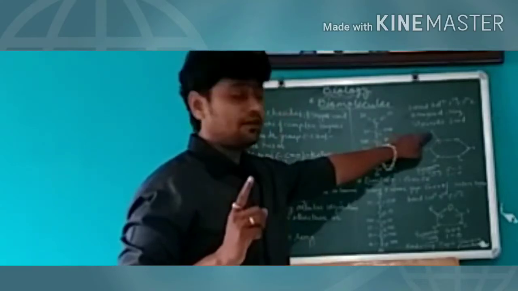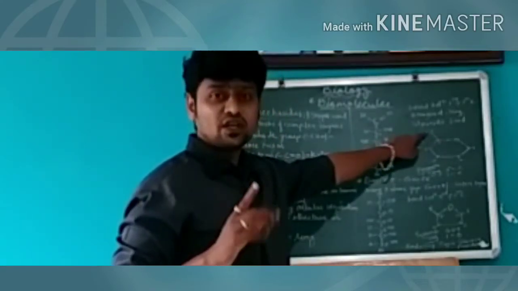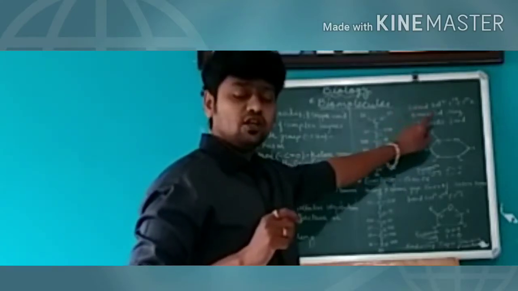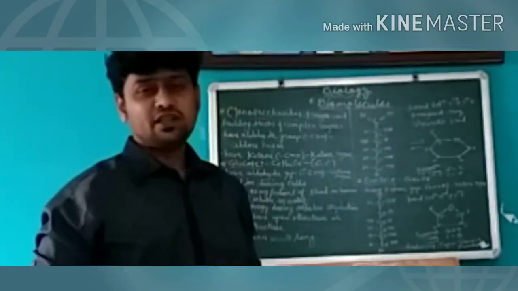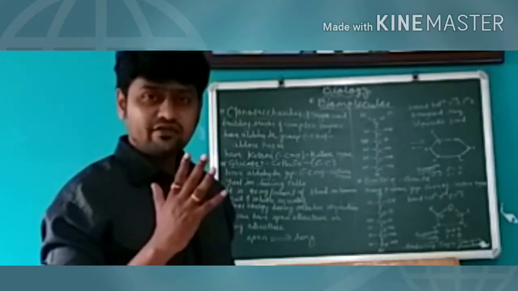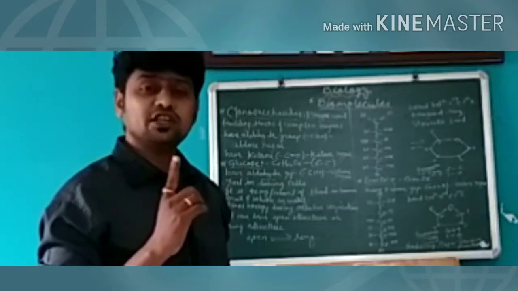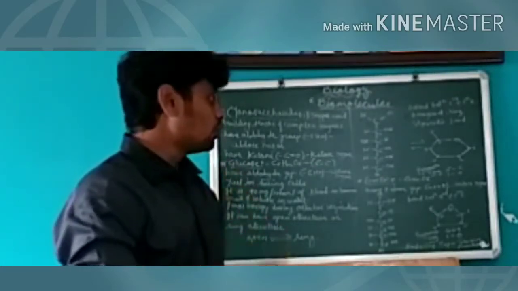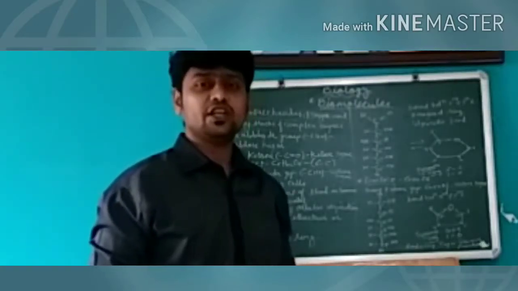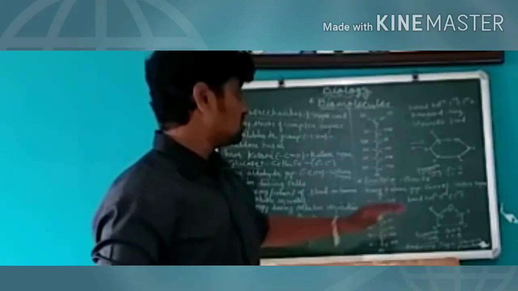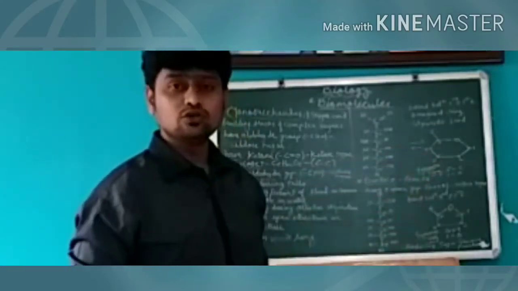Sixth carbon is outside, it is not on the ring, it is branched at the fifth carbon. So though it's a hexagonal ring, there are only 5 carbons and 1 oxygen present in the ring, and that is why this ring of glucose is called pyranose ring. Understand? So this is the structure of glucose.